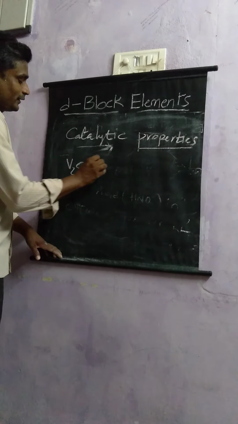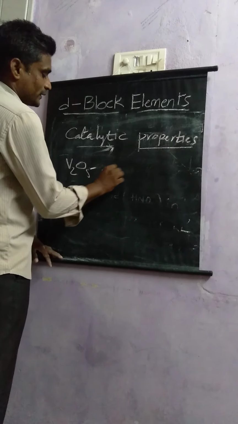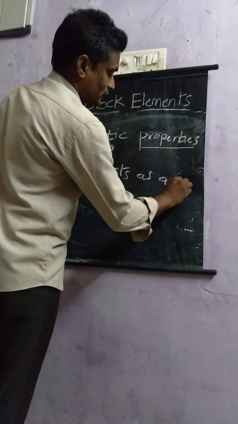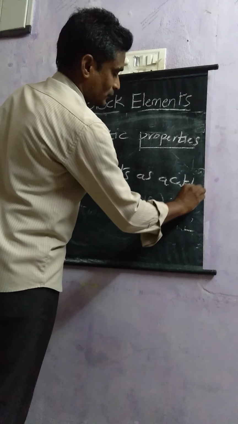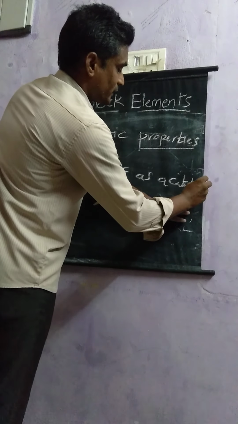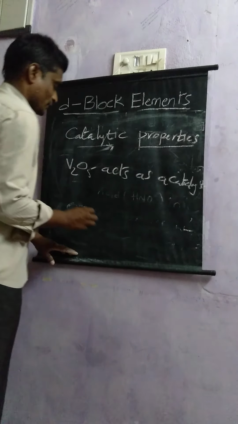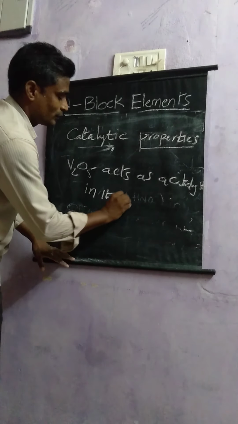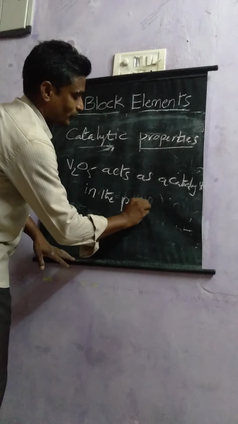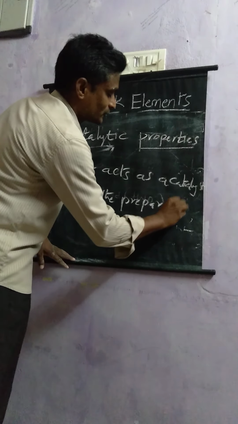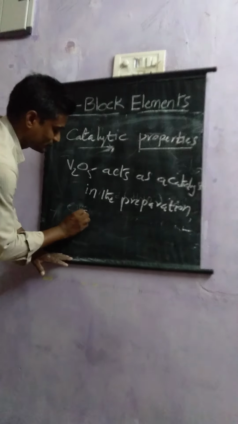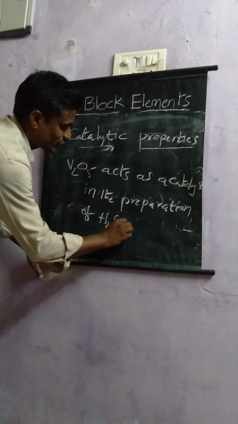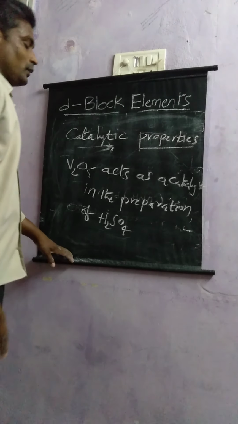Vanadium pentoxide acts as a catalyst in the preparation of sulfuric acid, H2SO4, on a bulk scale.